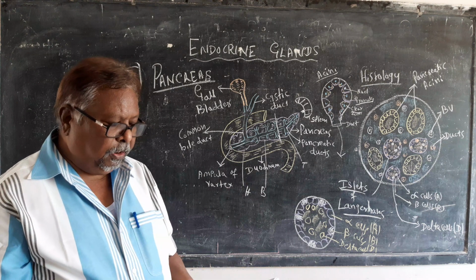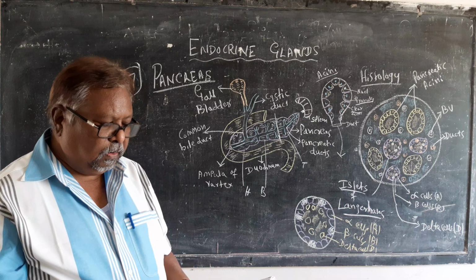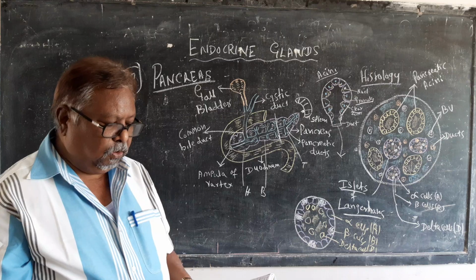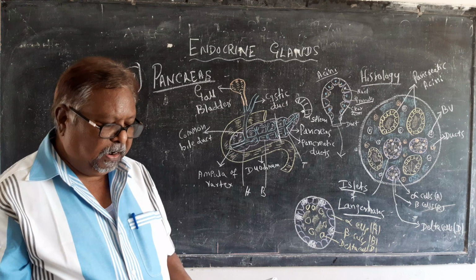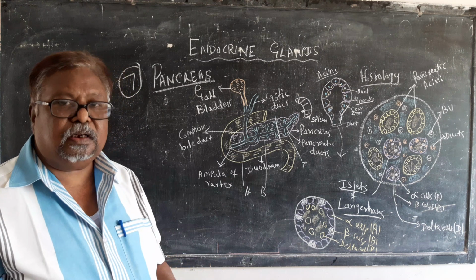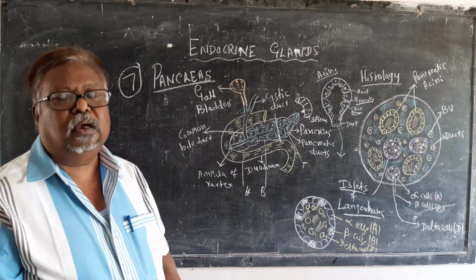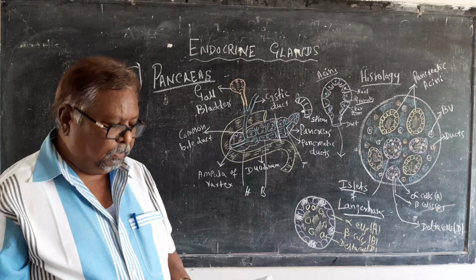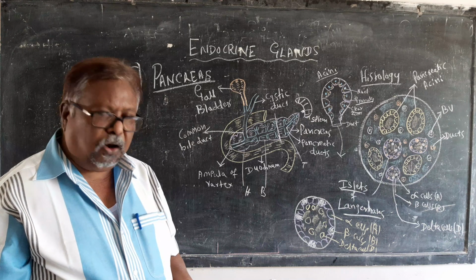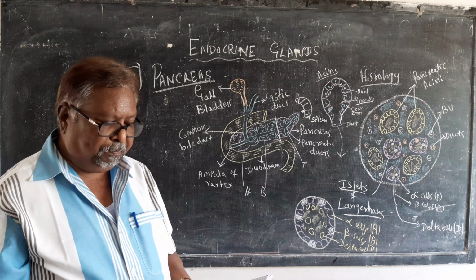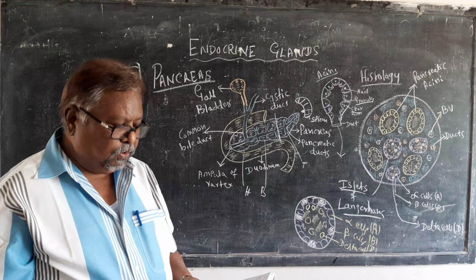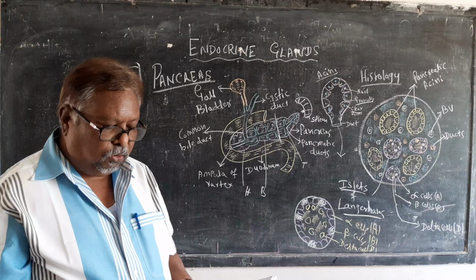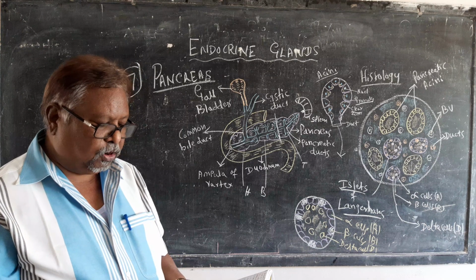Now coming to insulin, it is also concerned with carbohydrate metabolism like glucagon, but its action is opposite to glucagon. Insulin controls carbohydrate metabolism and allows the liver and muscles to store and use glucose.